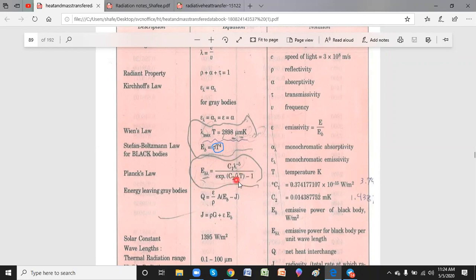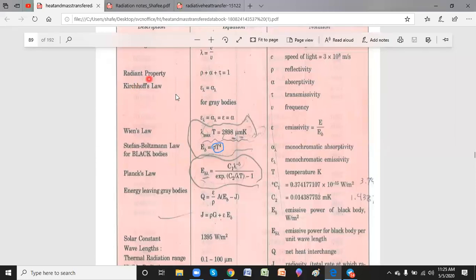You can check C1 and C2 on the right side in the notation, where C1 is 0.374177 times 10 to the power of minus 15, and C2 is given there. T is temperature and lambda is the wavelength.